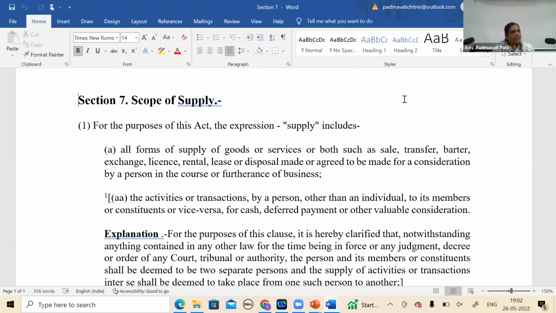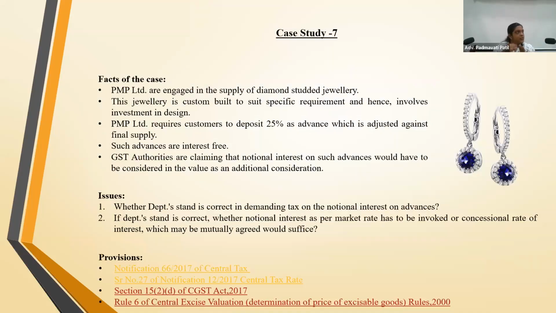And first of all, interest on advance, this concept is not there for includability anywhere in the GST law. The reason for putting this was that it was there in the pre-GST era. Whether the department can now borrow that reasoning and say that you show me whether the price has been influenced. You cannot show it, and they will always doubt.